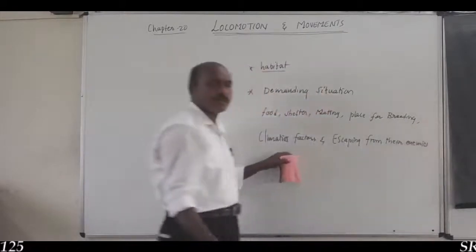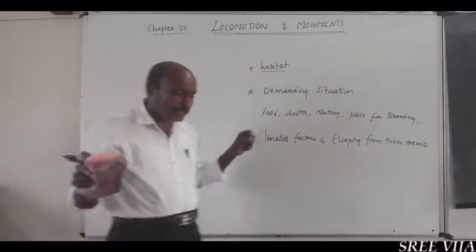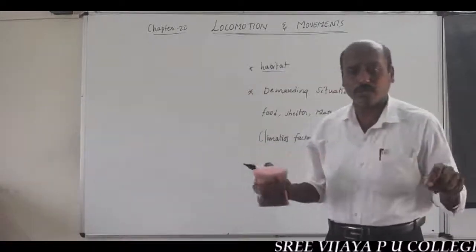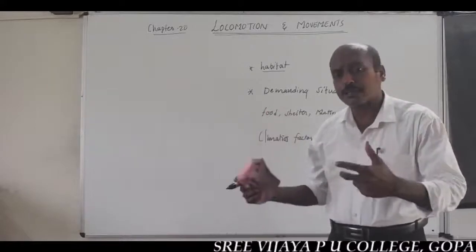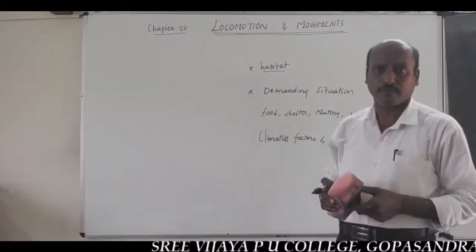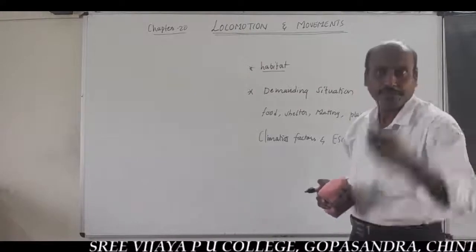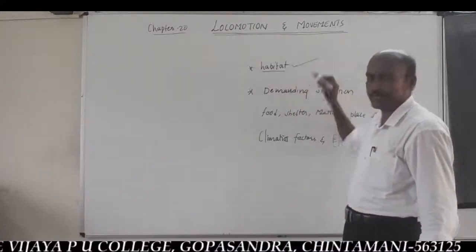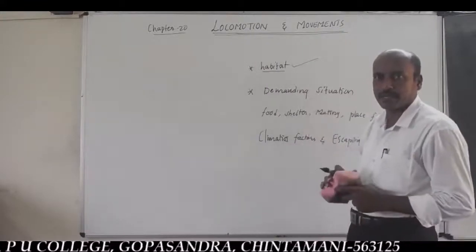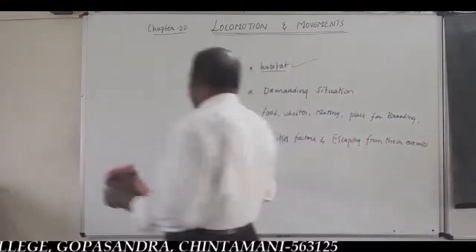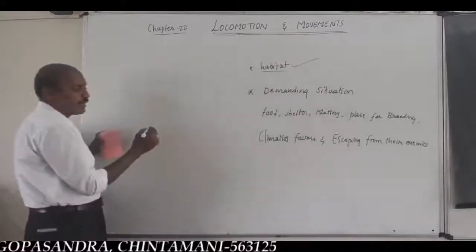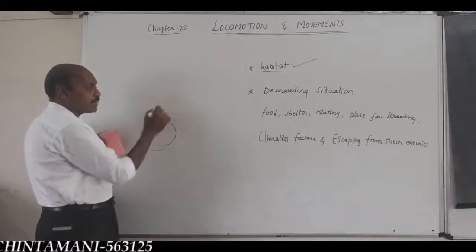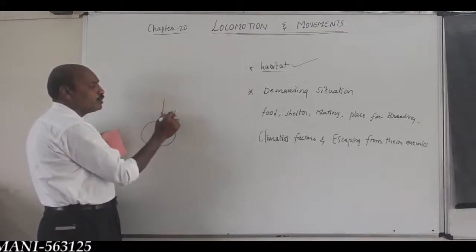You should remember, all organisms, all animals never show the same method of movement and the same method of locomotion. That should be different, depending upon the nature of habitat. For example, in an A habitat, the environmental factors will be stressful.